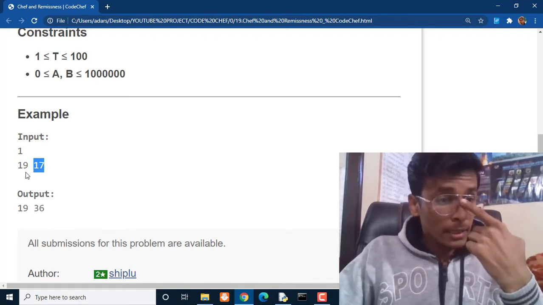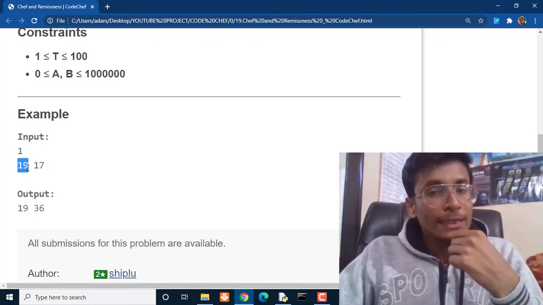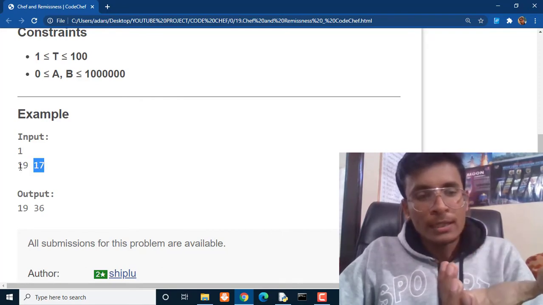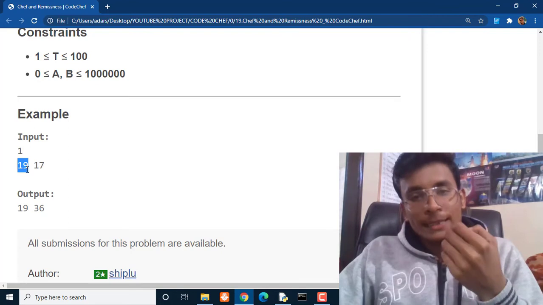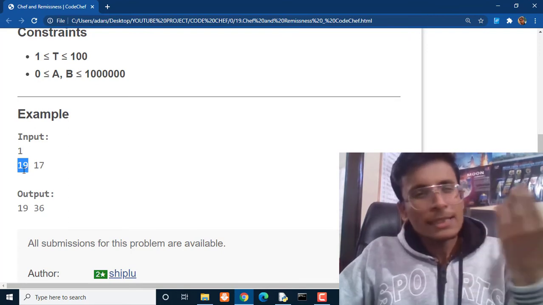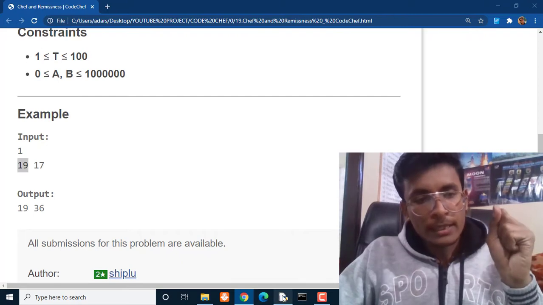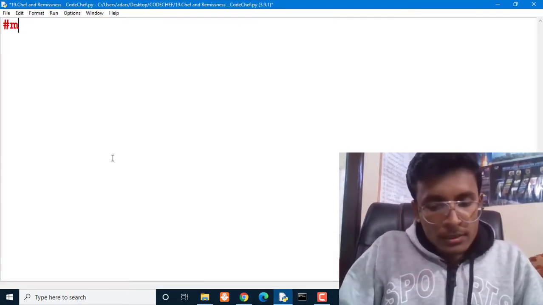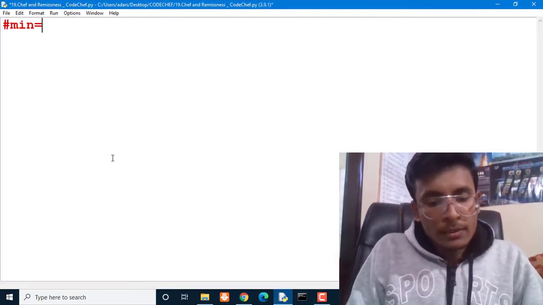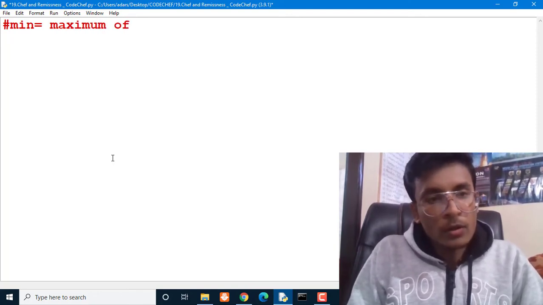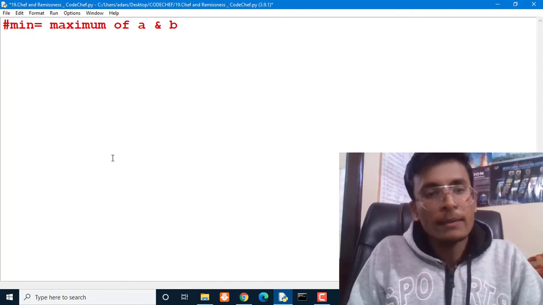That means if guard 1 has seen chef 19 times and guard 2 has seen chef 17 times, then it is obvious that the minimum number of times is 19, because guard 1 has seen him entering the building. That means how can we calculate minimum? I should write here, minimum will be calculated by maximum of A and B.